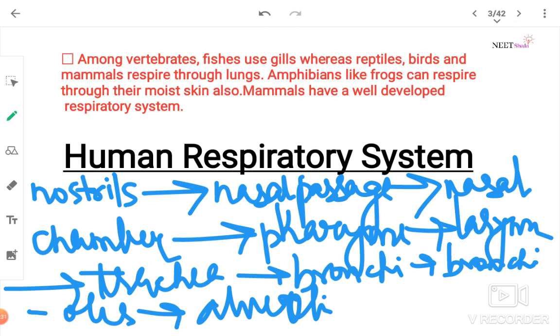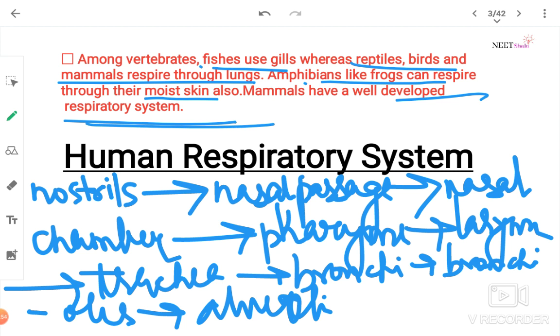Among vertebrates, fishes use gills, whereas reptiles, birds, and mammals respire through lungs. Fishes will use gills; reptiles, birds, and mammals will respire through lungs. Amphibians like frogs can respire through their moist skin also, and mammals have a well-developed respiratory system.